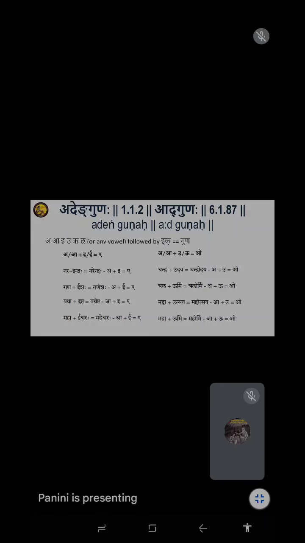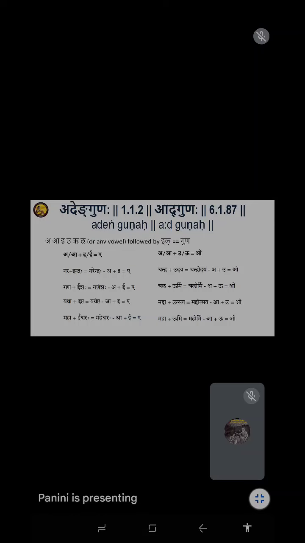So what will we call it? He calls it Guna. So what is Guna? He has given you ad eng gunah. Ad eng means at and eng. So the eng pratyahara is there, in the third Shiva Sutra, eng: e and o. These represent one category of change that is called Guna. So in the first adhyaya, the second sutra is ad eng gunah.